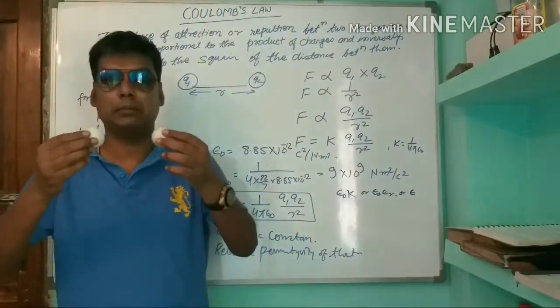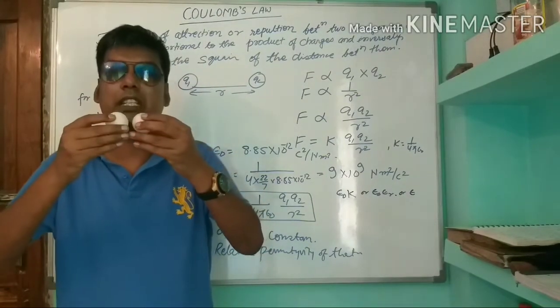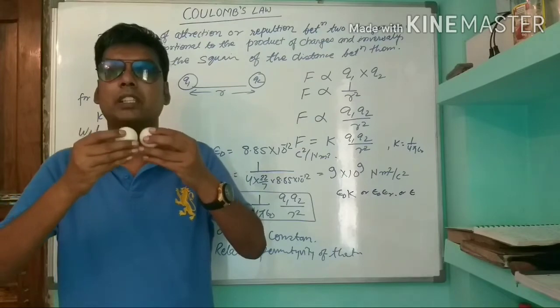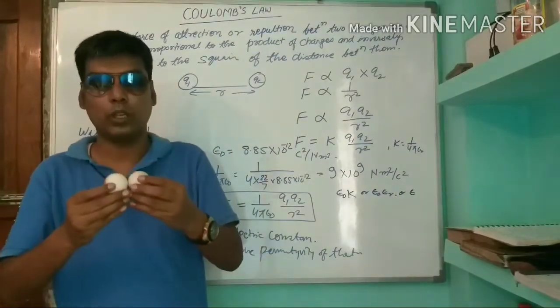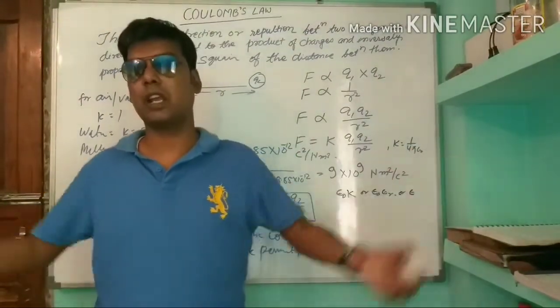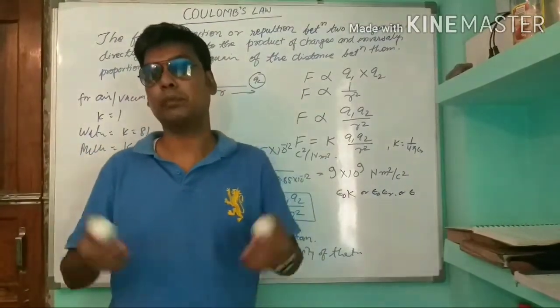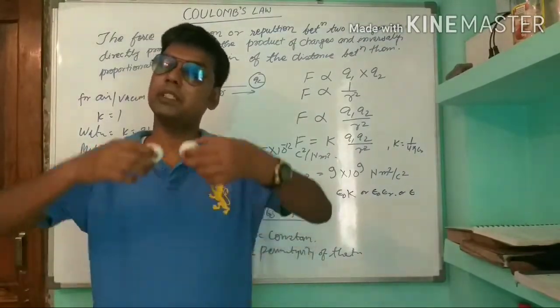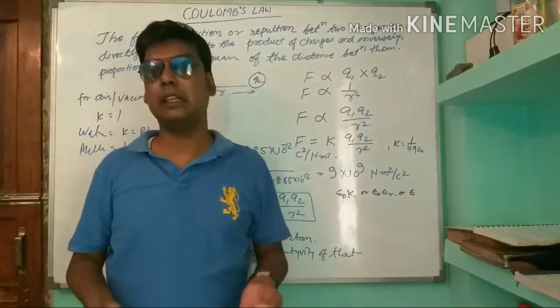The distance should be greater than 10 to the power minus 12 meter. Otherwise, Coulomb's law will not hold. If the distance is much greater, suppose infinite, theoretically there will be a force of attraction or repulsion even at infinite distance. But practically, it is not possible.